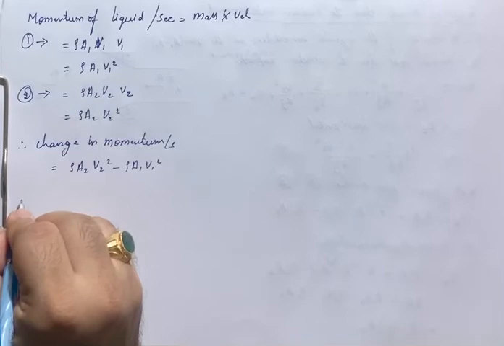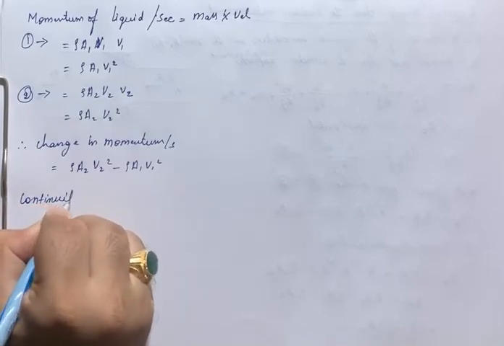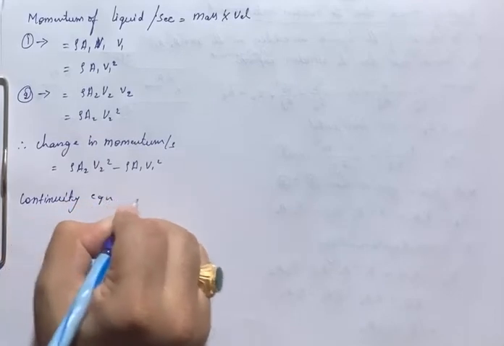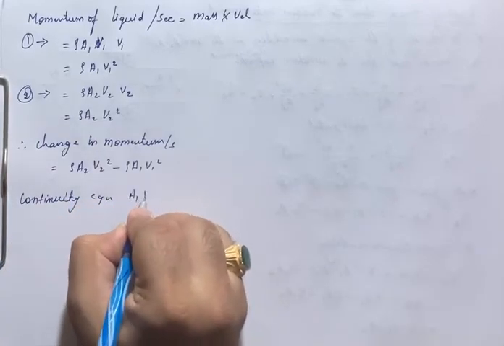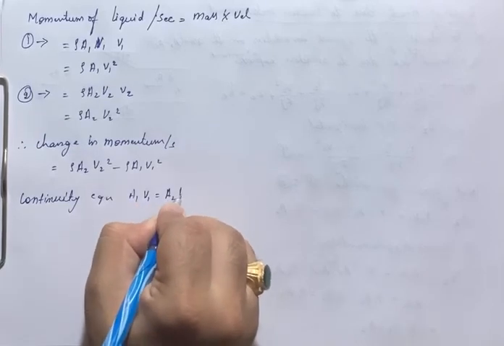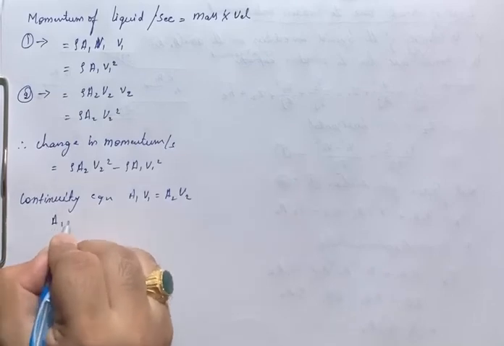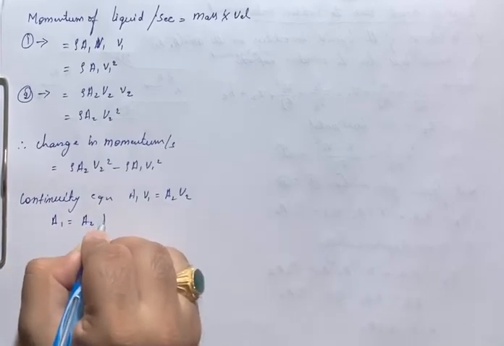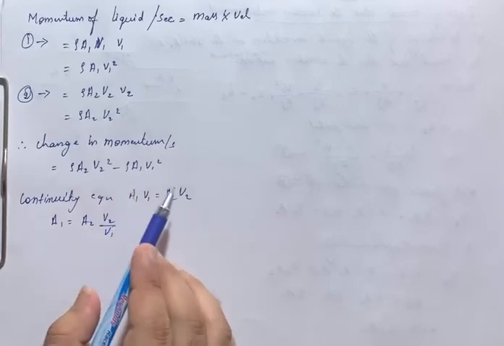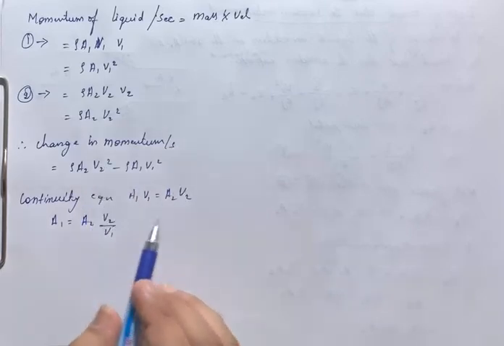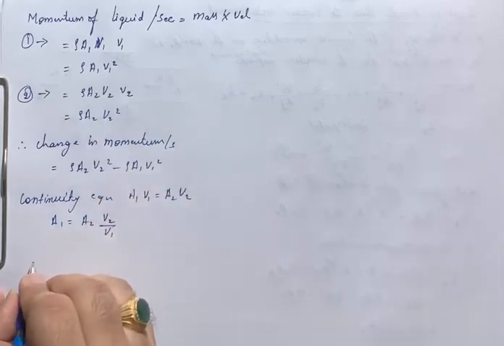After this I will be considering the continuity equation. What does the continuity equation say? We have continuity equation as A1 V1 is equal to A2 V2 for an incompressible flow. So I will write A1 is equal to A2 into V2 by V1. In place of A1, substitute A2 into V2 by V1 in the above change in momentum equation.